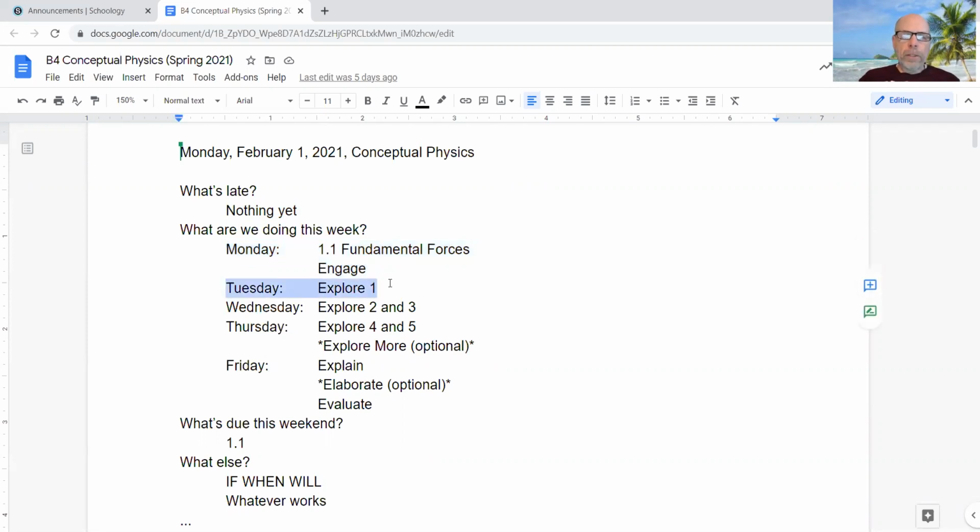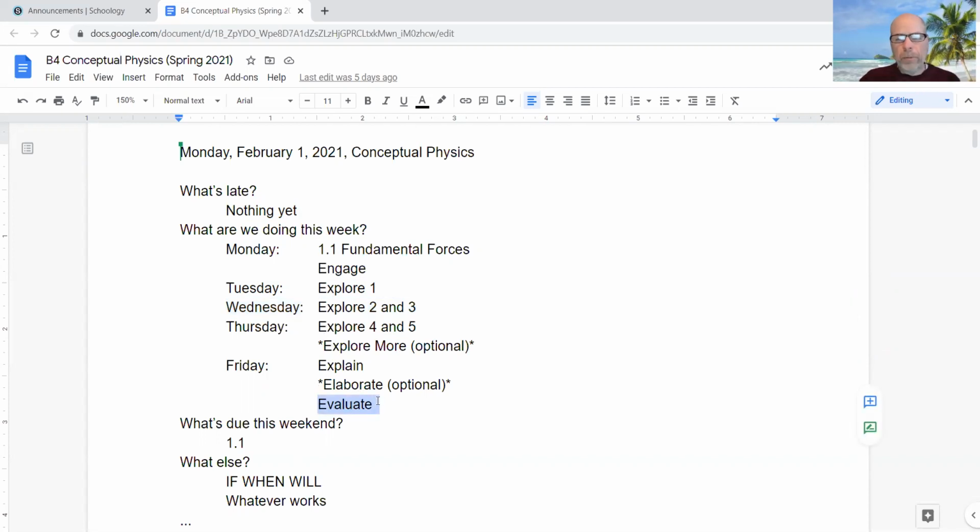And on Tuesday, you do the Explore 1 portion. And on Wednesday, you do the Explore 2 and 3, etc. So this is the pace that I recommend, and this is the pace that I'm going to follow when I'm working on these in class and when I'm trying to give explanations of them. So if you follow this pace, then you will get through all the parts of the assignment, which end with evaluate, which is some sort of online quiz.